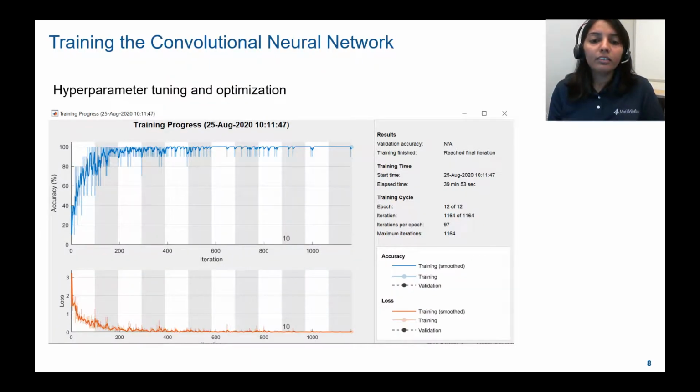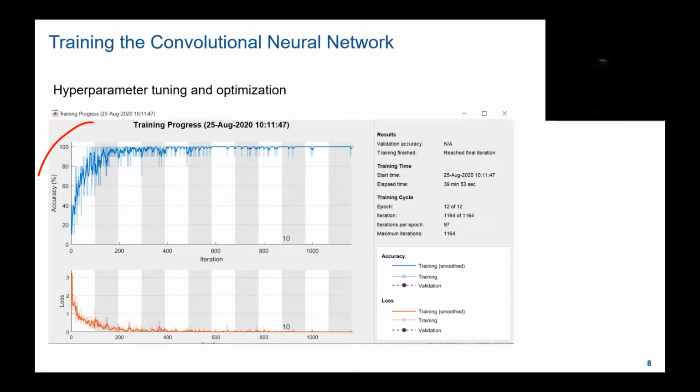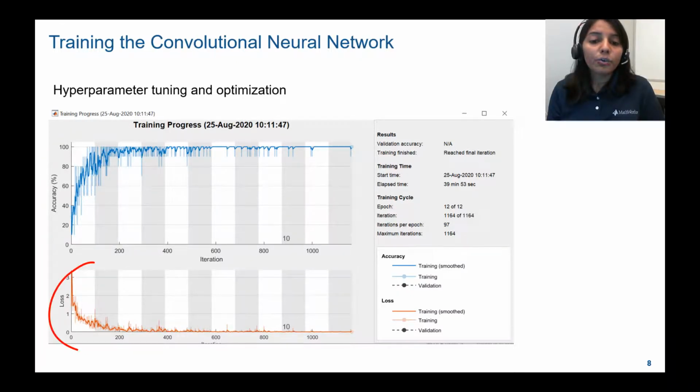Let's talk about training the neural network. We use transfer learning to train AlexNet, which is a well-known neural network for image classification in the world of machine learning. The hyperparameters were tuned and optimized for achieving maximum accuracy. Here's how training progress looked for AlexNet. You can see the training accuracy increasing and the loss decreasing with the number of iterations.